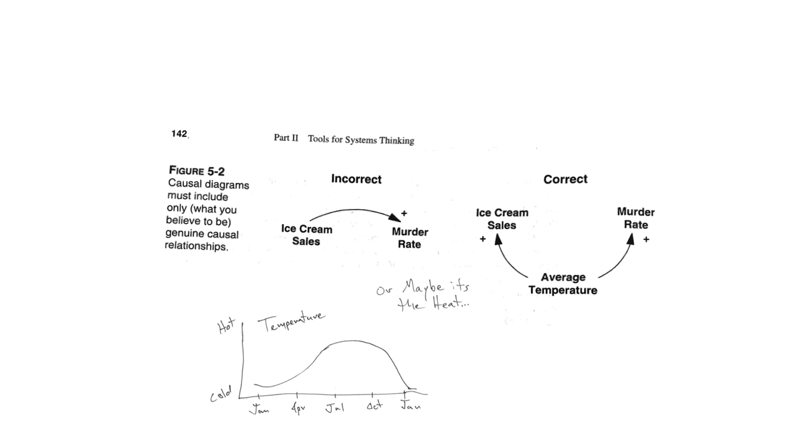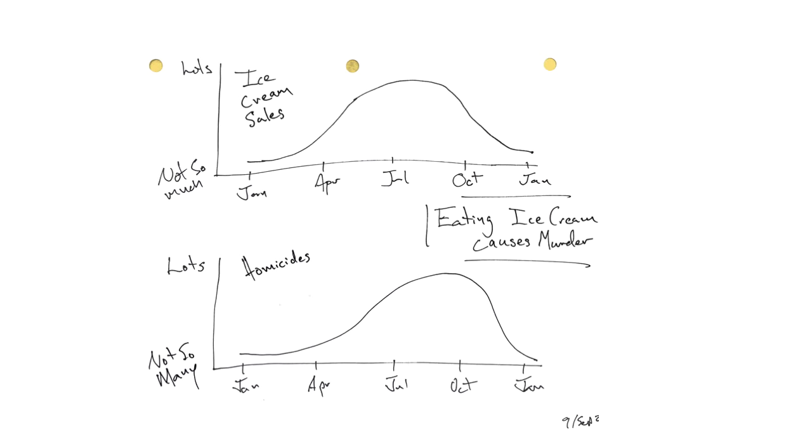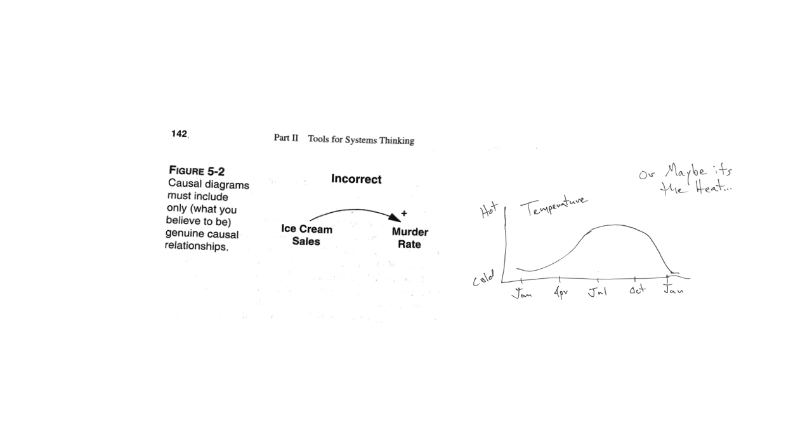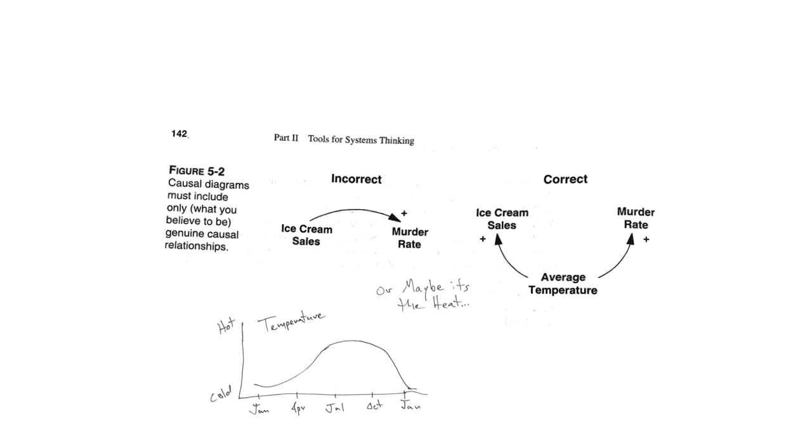In the causal relationship of this correlation, it gets hot in the summertime. And when it's hot, people eat more ice cream. So as average temperature goes up, ice cream sales go up. And they get irritable. And unfortunately, that leads to the number of homicides going up.